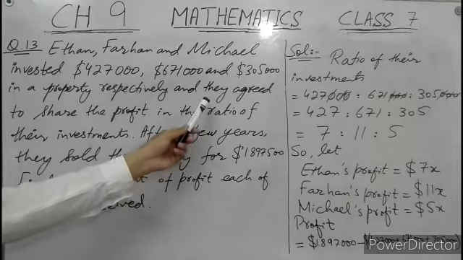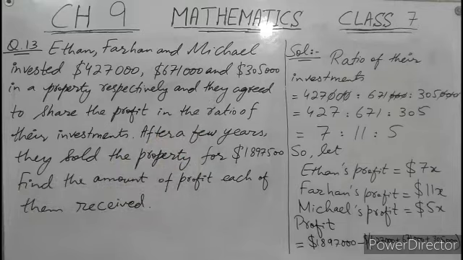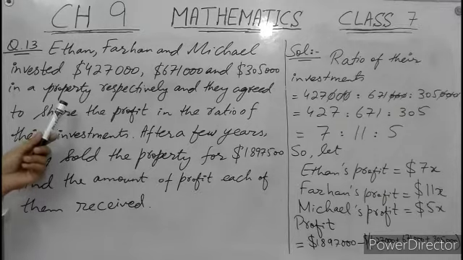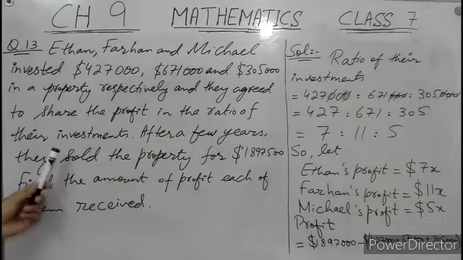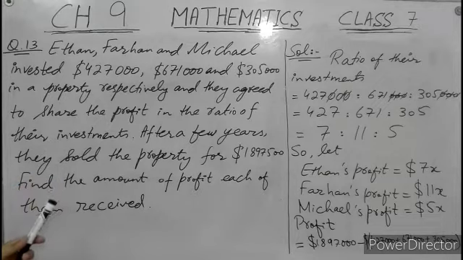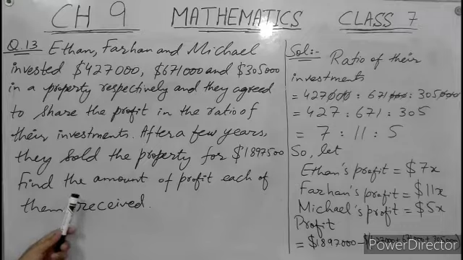In the third line, they agreed to share the profit in the ratio of their investments. They purchase a property and they agreed to share the profit in the ratio of their investments, and we have to find the amount of profit each of them received.